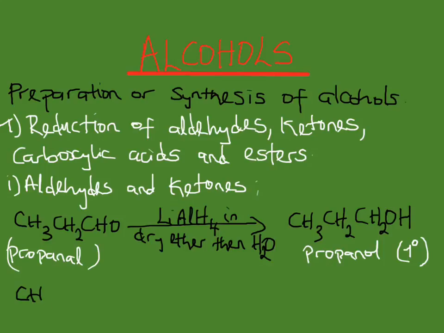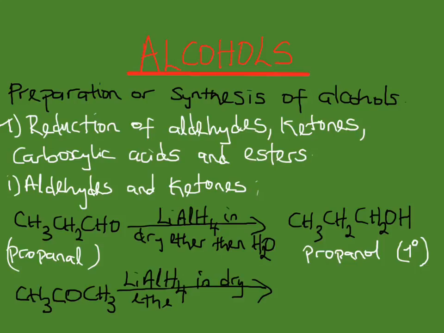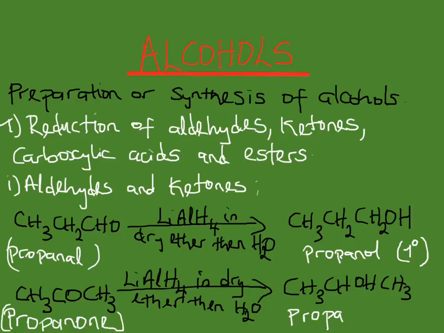Remember that the reducing agent often used here in organic chemistry is lithium aluminum tetrahydride in dry ether and then water. Now you can see from the screen there aldehydes and ketones undergoing reduction.